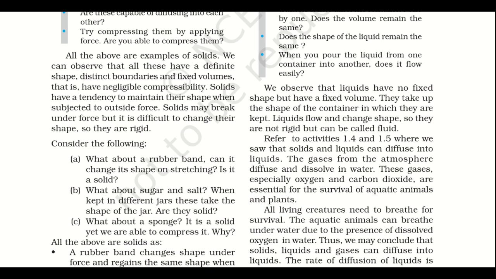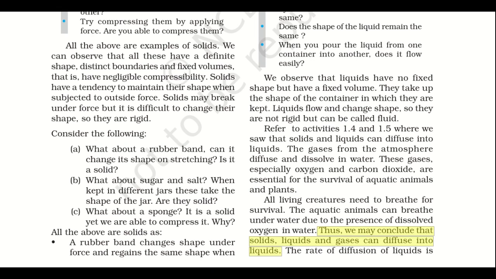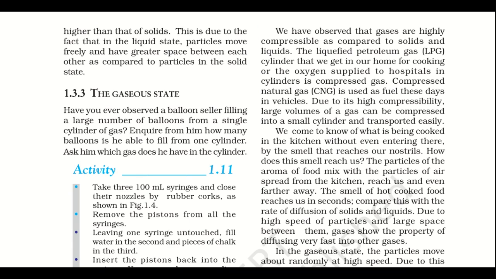All living creatures need to breathe for survival. The aquatic animal can breathe underwater due to the presence of dissolved oxygen in water. So, this shows the diffusion of solid, liquid and gases in liquid substances. Now, the rate of diffusion of liquid is higher than that of solid. And this is due to the fact that in the liquid state, particles move freely and have greater space between each other as compared to particles in the solid state. So these are all the arrangements of the particles which make up a substance into solid, liquid or gas.